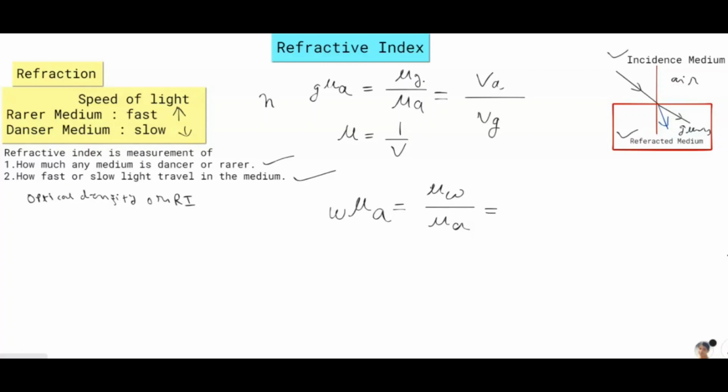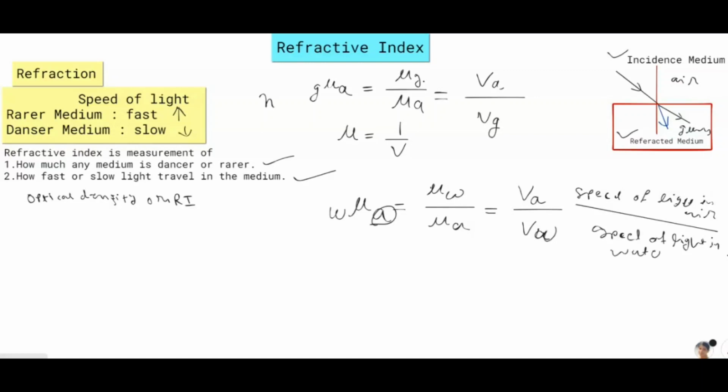In terms of the speed of light, it is inversely proportional, so the refractive index of water with respect to air is the ratio of the speed of light in air to the speed of light in water. Like that you can find the formula and the value also.